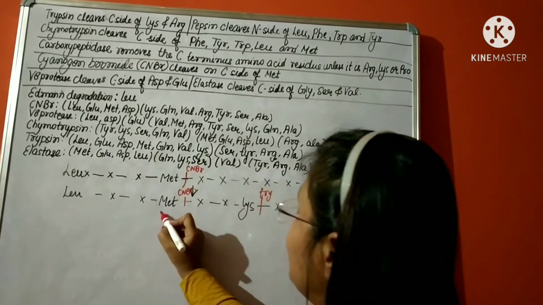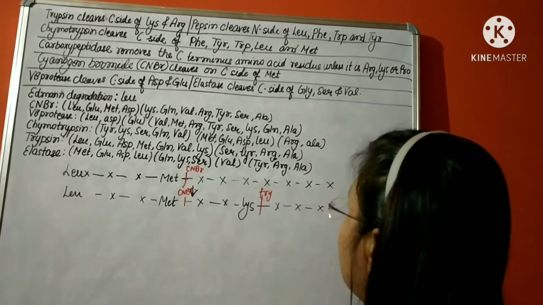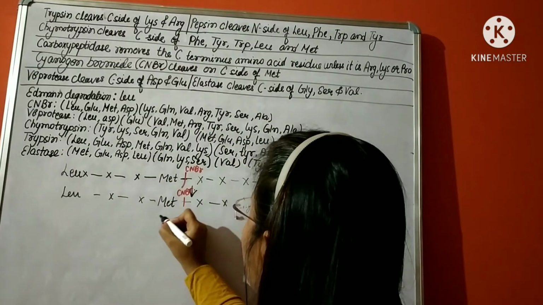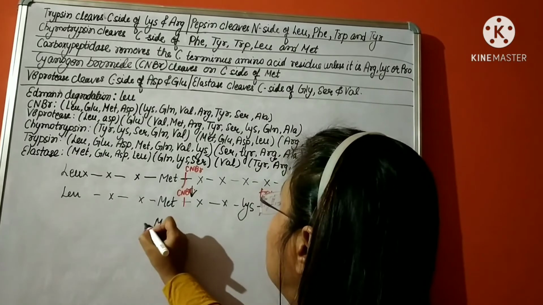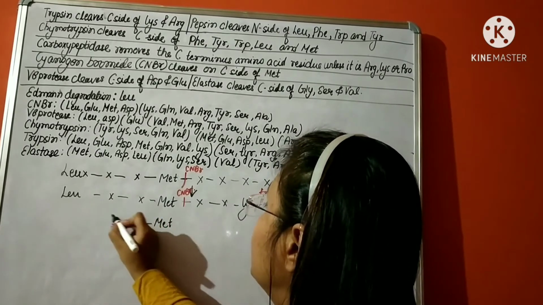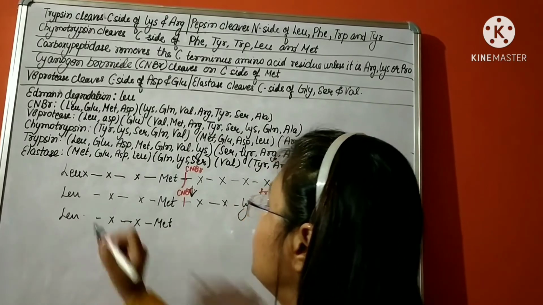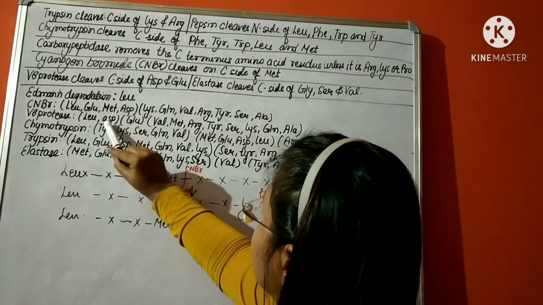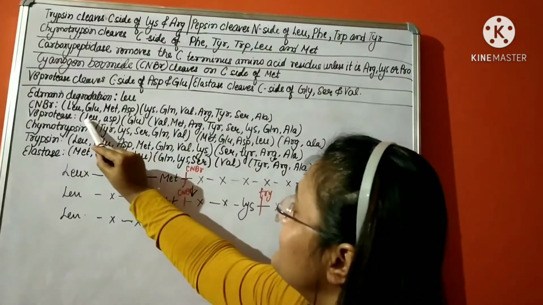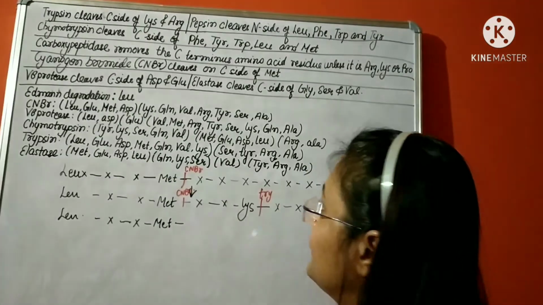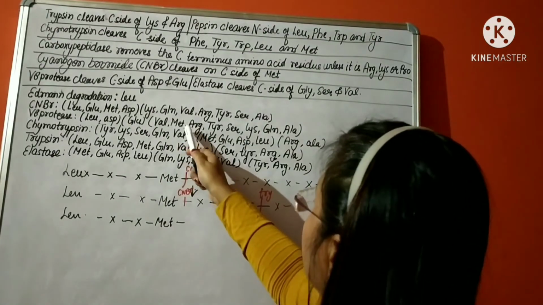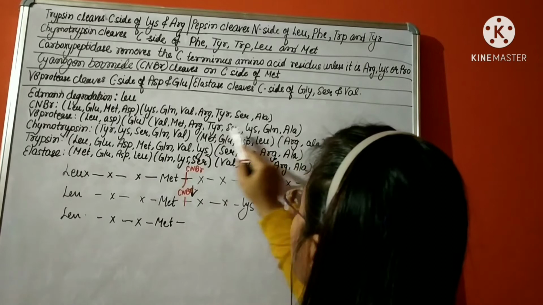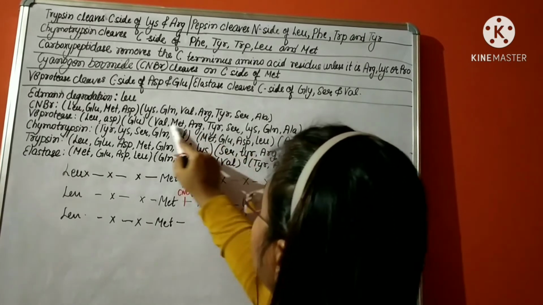We know methionine is there. Methionine, arginine. Methionine is here. We don't know about this one yet. We know about leucine. So leucine and aspartic acid will be all together in the fragment. Methionine we know, arginine. So it also cuts at aspartic acid, so it will be intact.